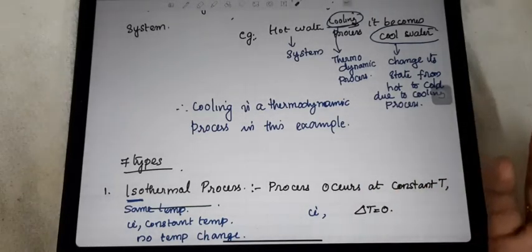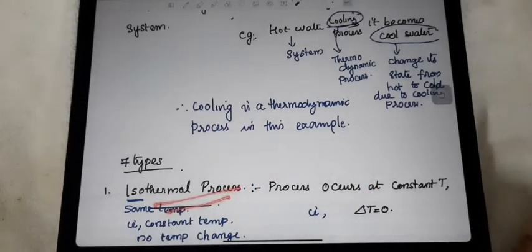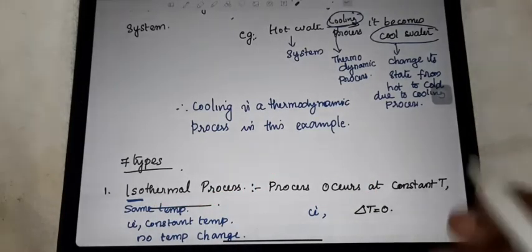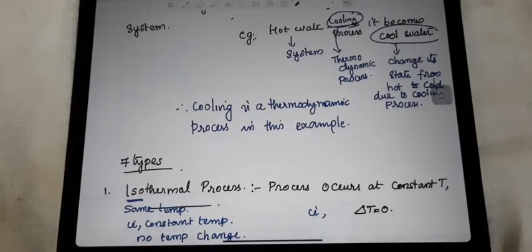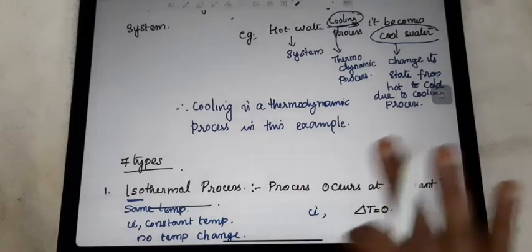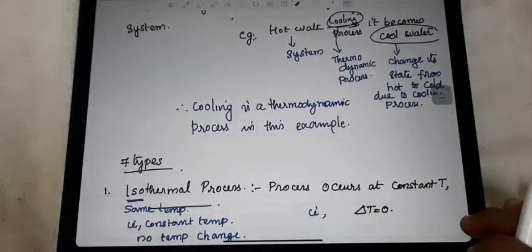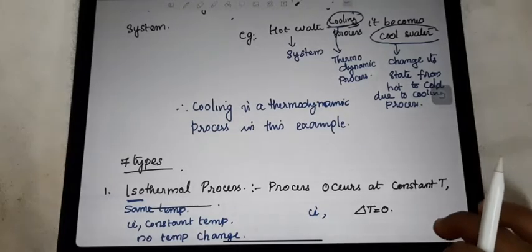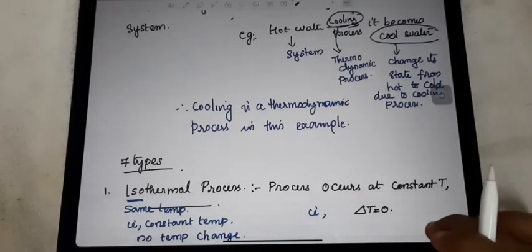That means delta T is equal to 0. That type of process we call isothermal. The temperature remains constant, the same from the beginning to the end of the process. That is the isothermal process, indicated by delta T equal to 0.